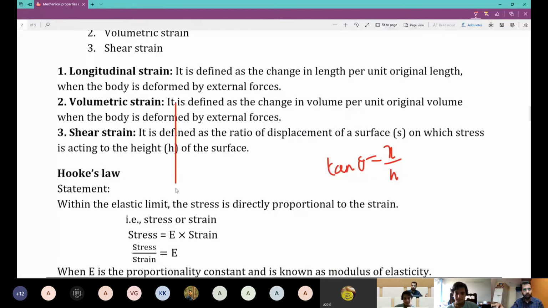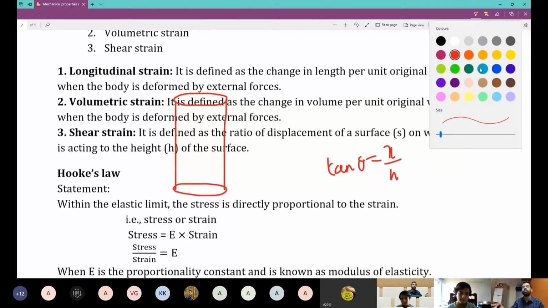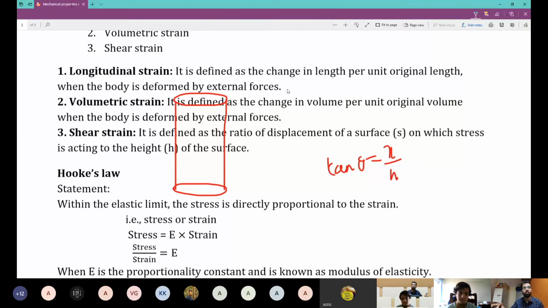I'll draw a cylinder, though I cannot draw straight lines. It's not easy. Okay, assume this is a cylinder. It doesn't look straight, but anyway. Now I'll draw the two surfaces. For you to observe shear strain or shear stress, how do you expect the force to be? Tangential, right? So this is the force applied.